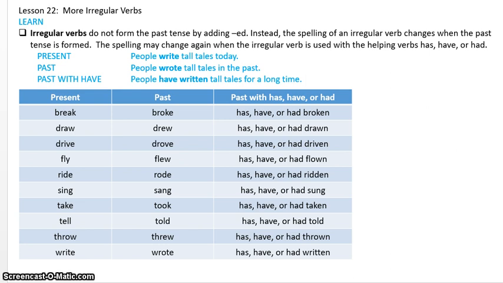Okay, so lesson 22, more irregular verbs. Irregular verbs do not form the past tense by adding ed. Instead, the spelling of an irregular verb changes when the past tense is formed. The spelling may change again when the irregular verb is used with the helping verbs has, have, or had. So you'll see why I combine these lessons: it's the exact same thing. It just has a different chart on it.